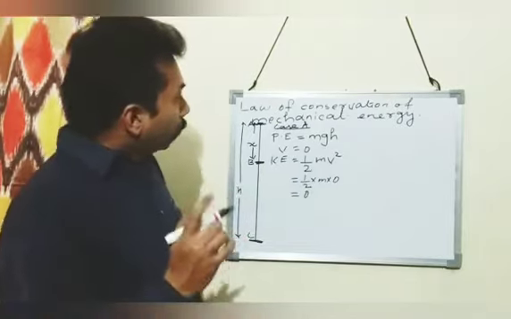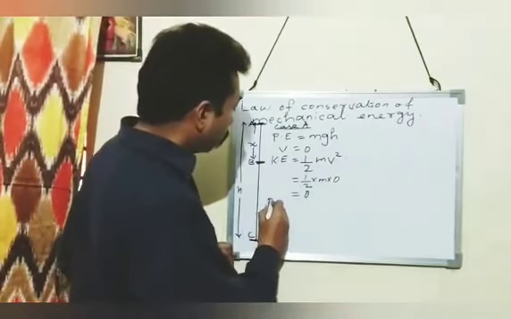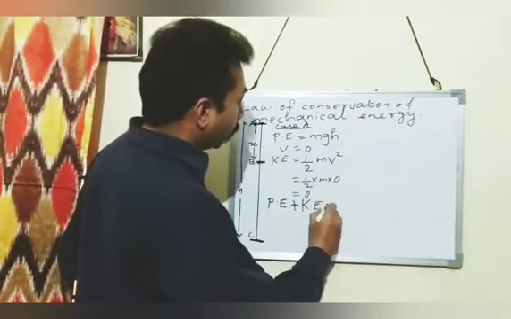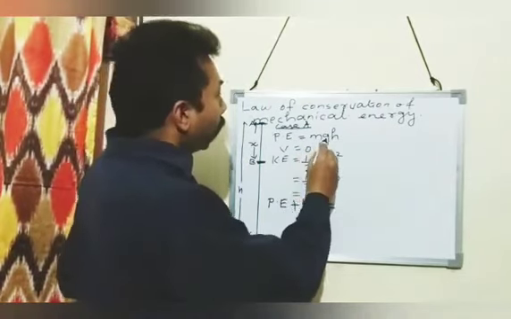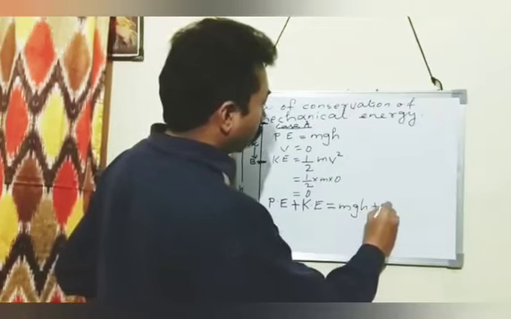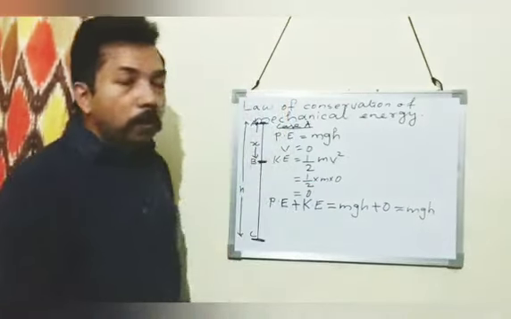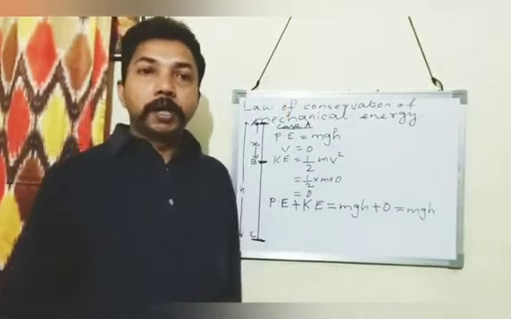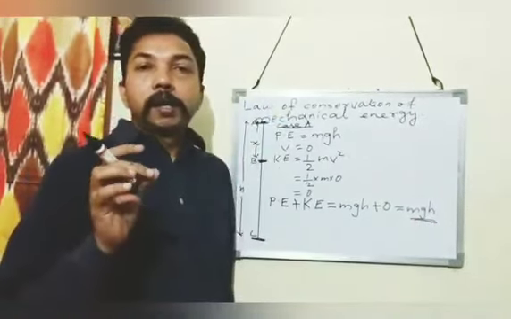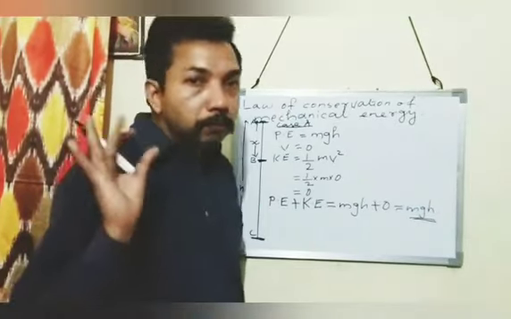Now we will find the sum of potential energy and kinetic energy. Potential energy plus kinetic energy. Potential energy is mgh and kinetic energy is 0. mgh plus 0 is equal to mgh. The sum total of potential energy and kinetic energy at point A is mgh. So you remember this one. The total energy, which is the sum of potential energy and kinetic energy, is mgh.